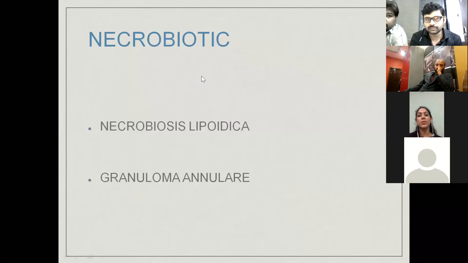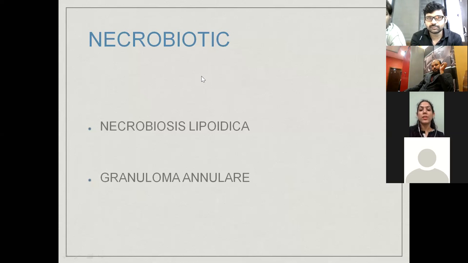The next presentation is necrobiotic. By the word necrobiotic, what we essentially mean is anything necrosis is a degenerative change. There are certain degenerative changes that are happening in diabetics, broadly divided into two types, necrobiosis lipoidica and granuloma annulare.